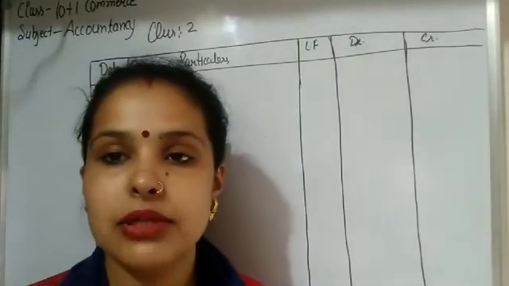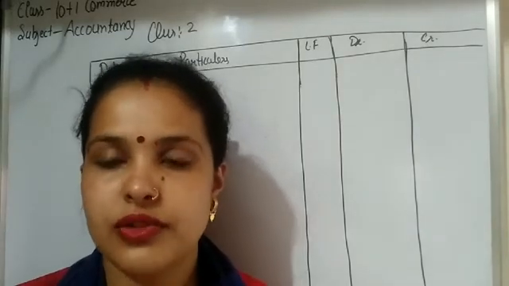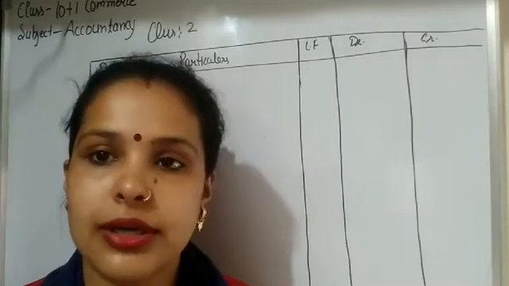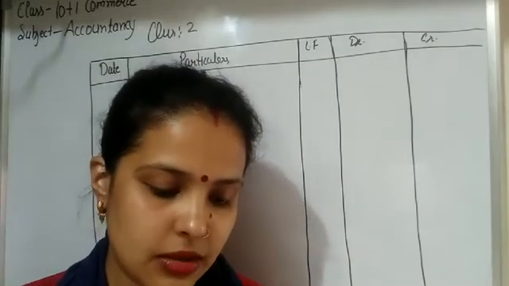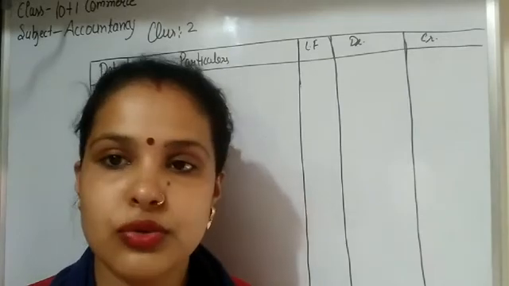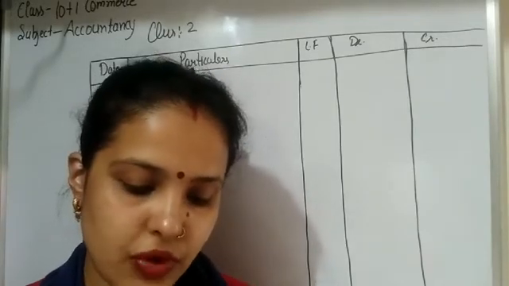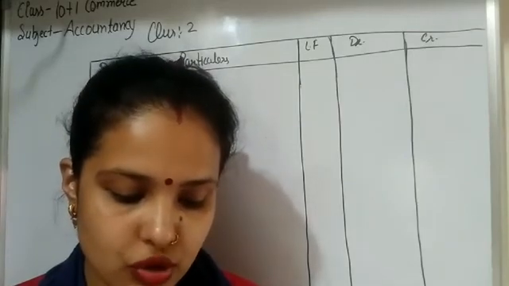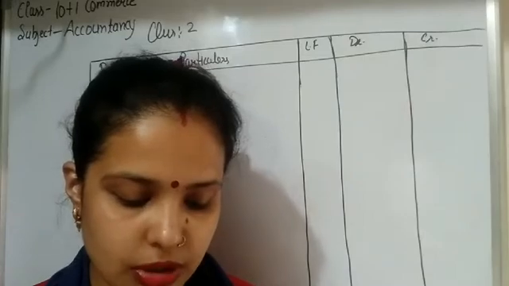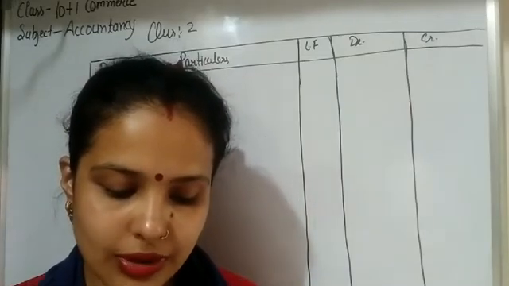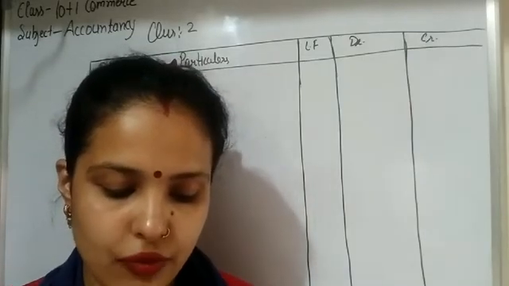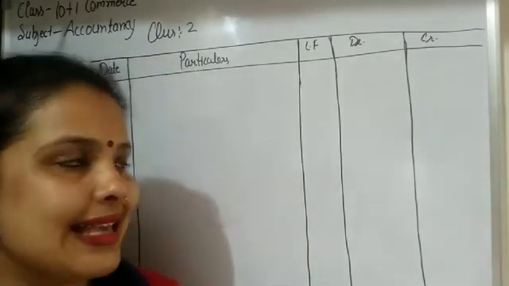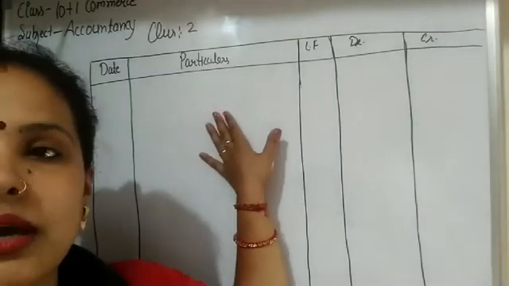So, students, today I will solve question number 2 of chapter number 7, that is journal. Here are some transactions related to this question. First is goods purchased for rupees 2,50,000, purchase goods for cash rupees 1 lakh, purchase goods from Paras rupees 70,000, purchase goods from Rabi for cash 40,000, purchase goods for rupees 7,000 on credit, and purchase goods from A for rupees 7,500. So one by one we journalize these transactions in the proforma of journal.